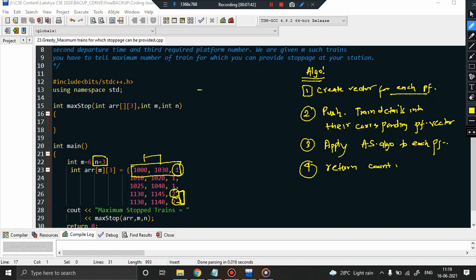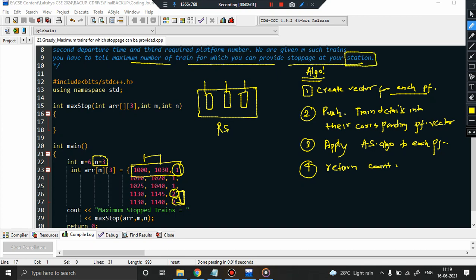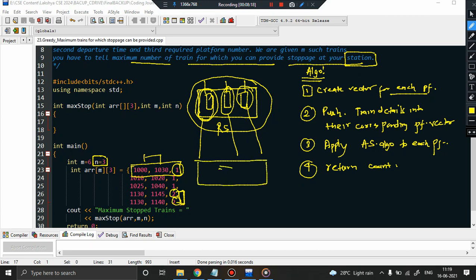So you see, we have a railway station, right? And there are many platforms inside it. How many platforms? They have clearly mentioned n platforms. So this is my railway station. These are the platforms. Now my objective was to maximize the number of trains for which we can provide stoppage at our station. So how many trains can stop at the entire station? If you dive into detail, you basically have to calculate how many trains can stop at each platform at maximum. Just calculate them using the activity selection problem and you just add them. Summation. You get the point? This is what we are going to do.